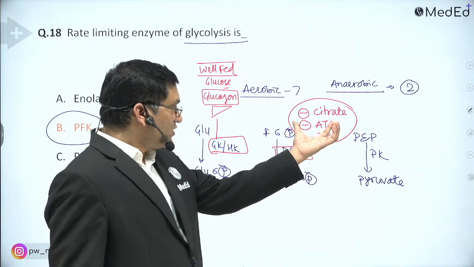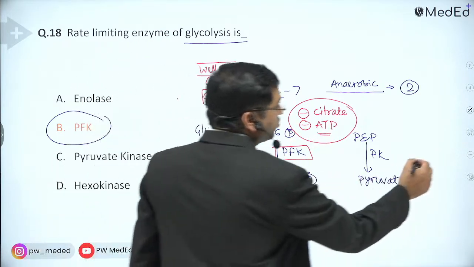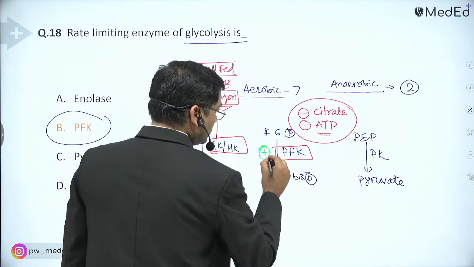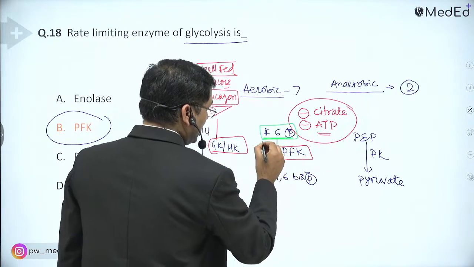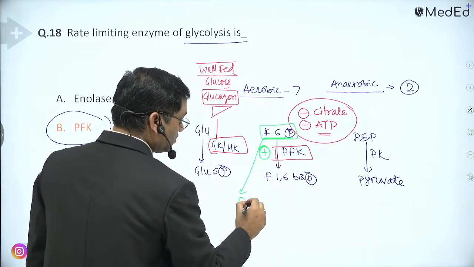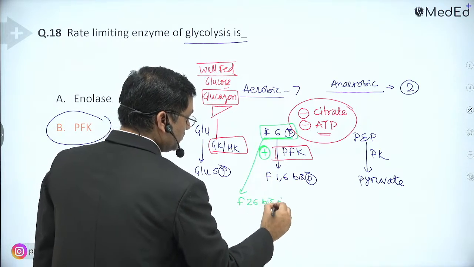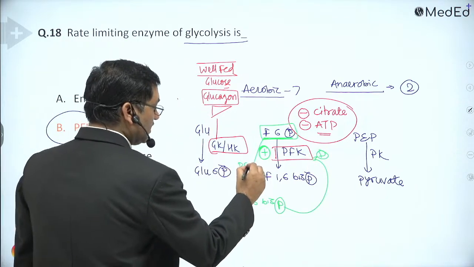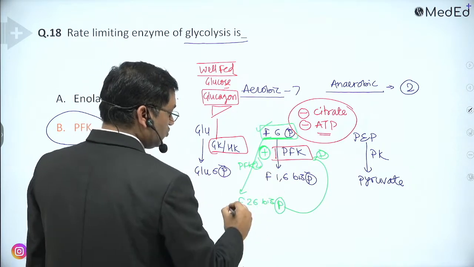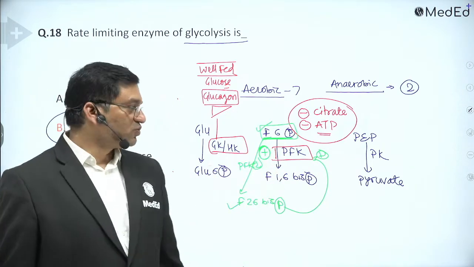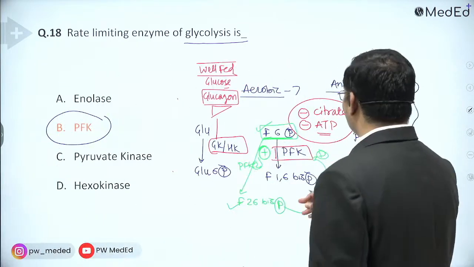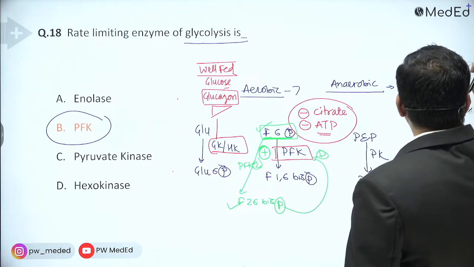Phosphofructokinase is activated by fructose 6-phosphate, and fructose 6-phosphate is converted into fructose 2,6-bisphosphate by phosphofructokinase 2, which also activates it. These are under the influence of glucagon and insulin. Insulin favors glycolysis, the utilization of glucose.